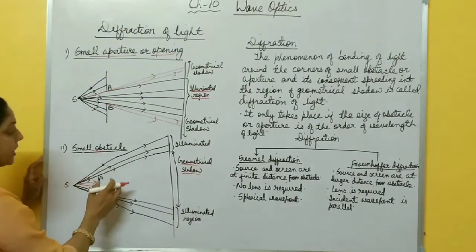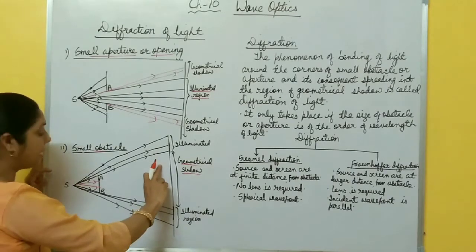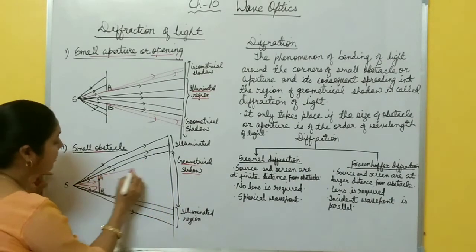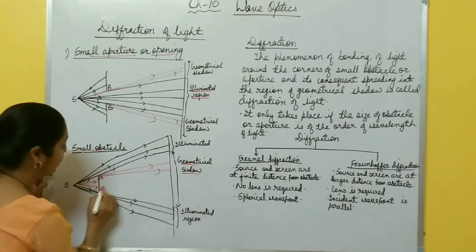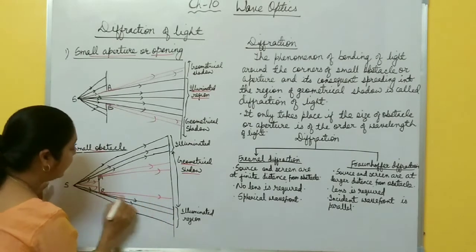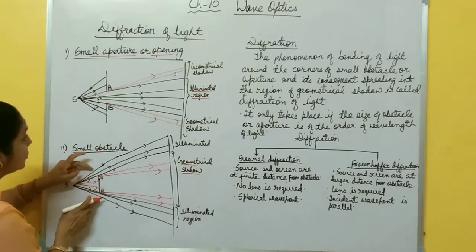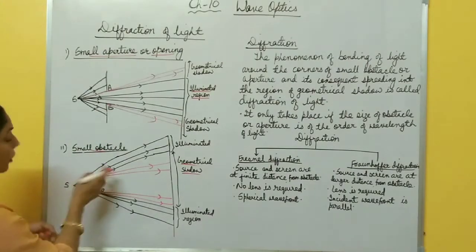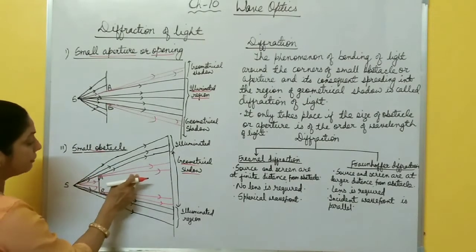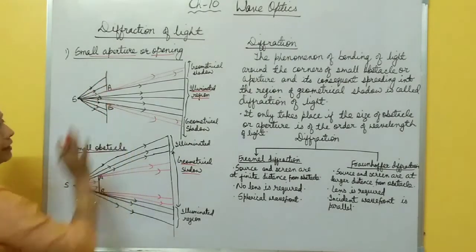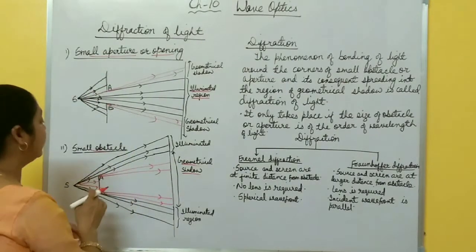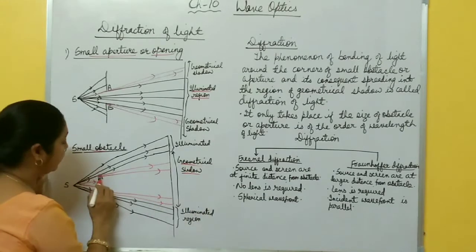In the same way, for an obstacle, the center is the geometrical shadow region. By any means, light reaches this region also. It means there is a bending of light at the corners or edges of the aperture or opening or obstacle, and this bending of light is called diffraction of light, and it spreads into the region of geometrical shadow.